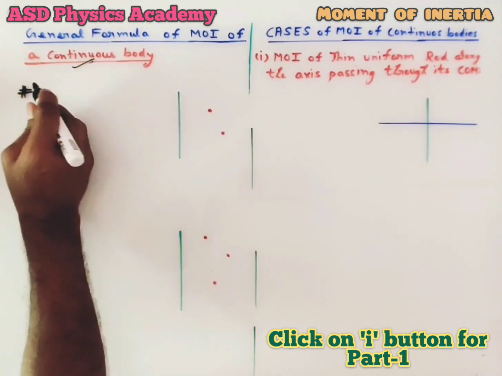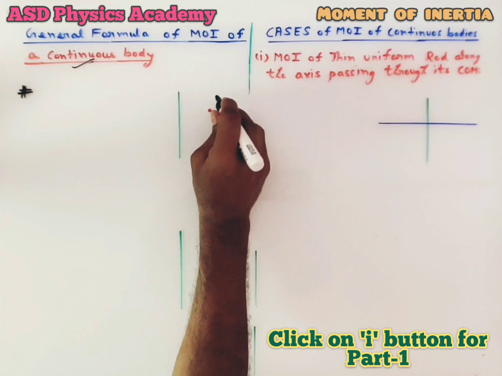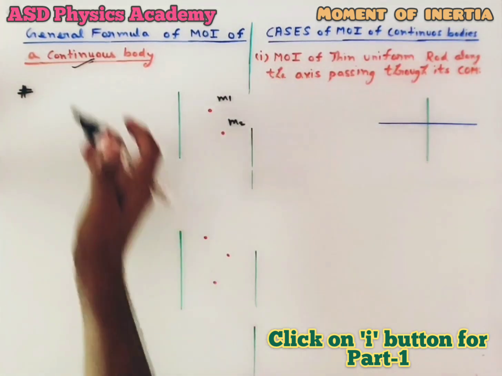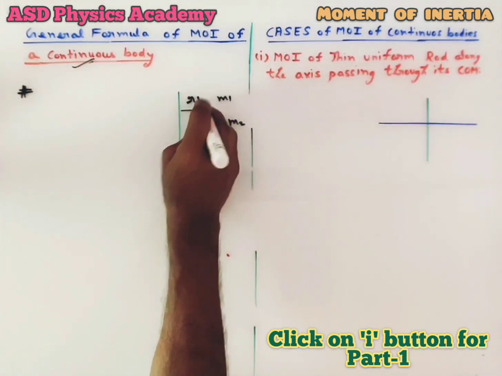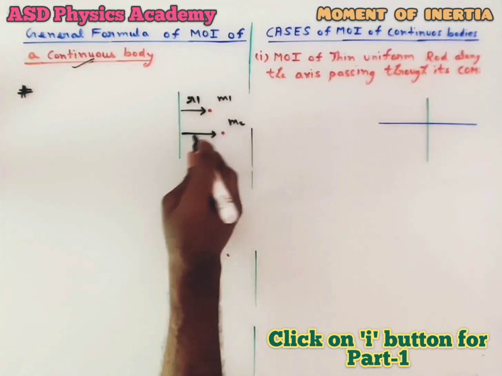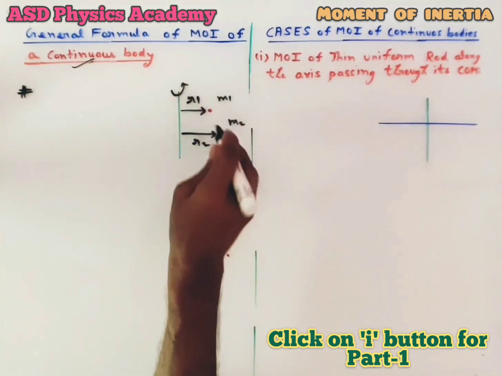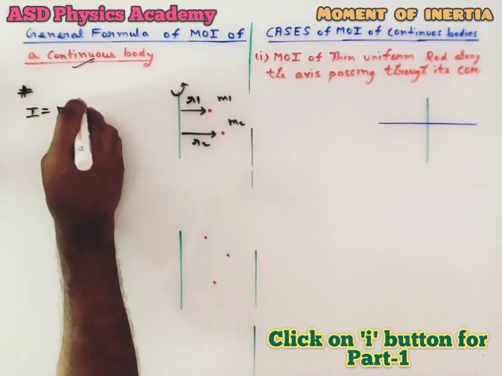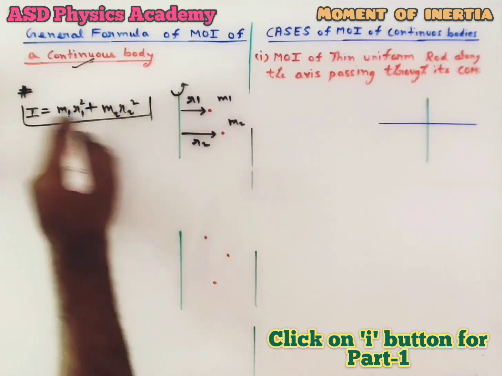Before that, we will just see the moment of inertia of discrete particles of a system having 2 point masses m1 and m2, so that when I apply it to a continuous body it will become very clear. Point mass m1 is situated at a distance r1 and point mass m2 at a distance r2 from the axis of rotation. Then for this system, the moment of inertia is given by m1 r1 square plus m2 r2 square.